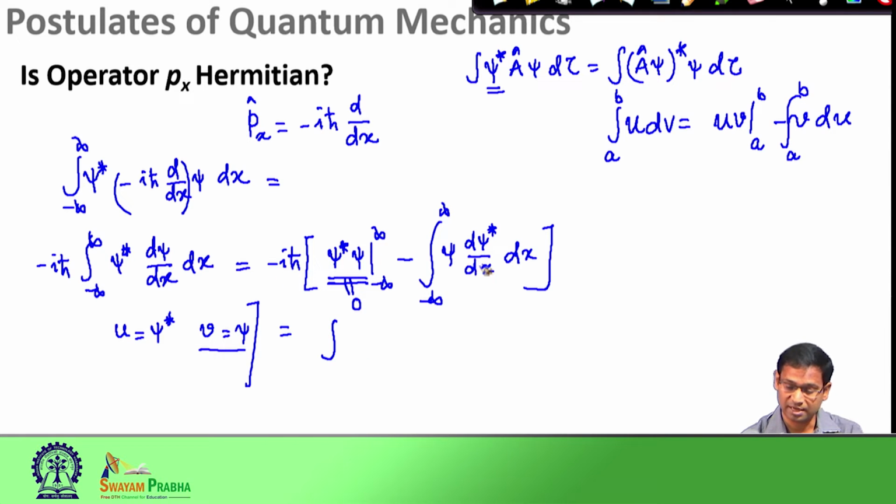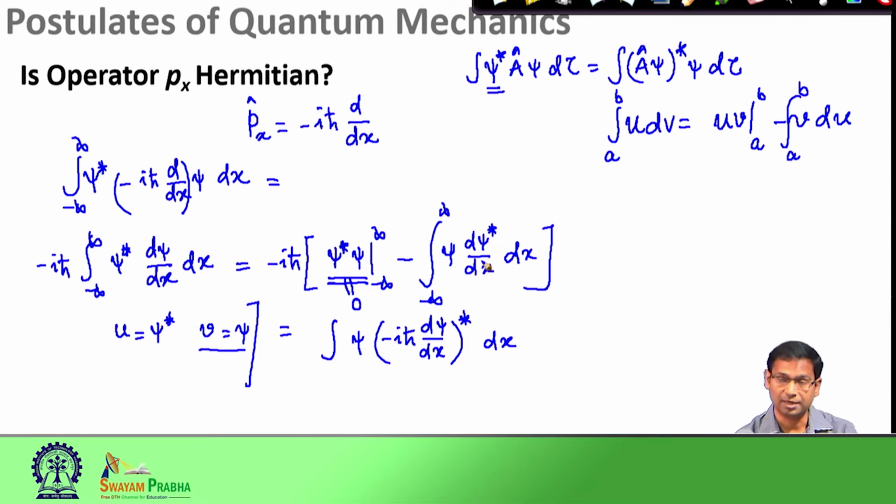So, I take this i h bar inside the integration. What I did is that I take plus i h bar into this integration and then write minus i h bar with a complex conjugate, and that gives me i h bar.